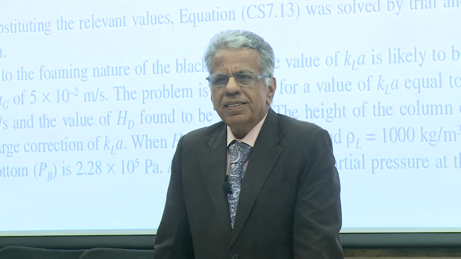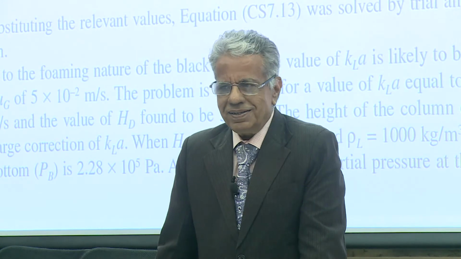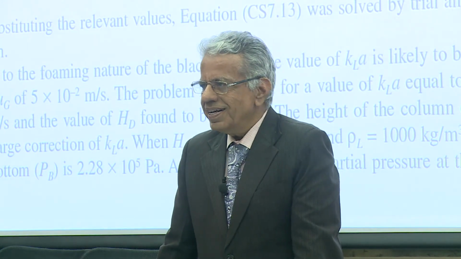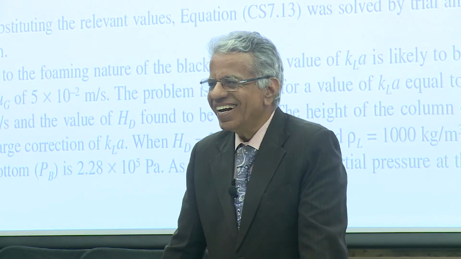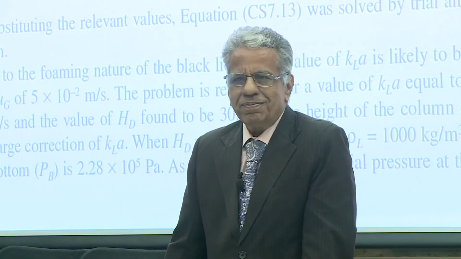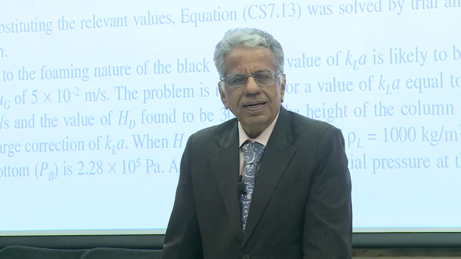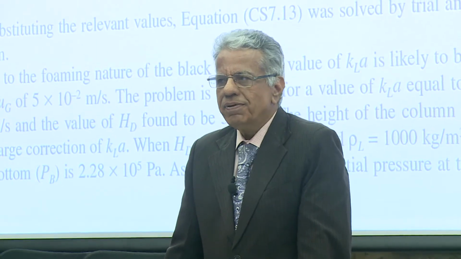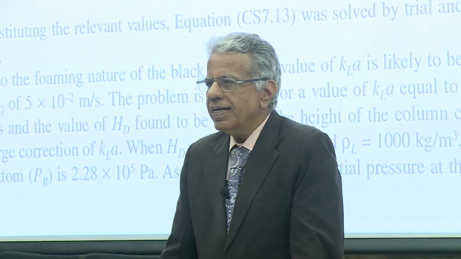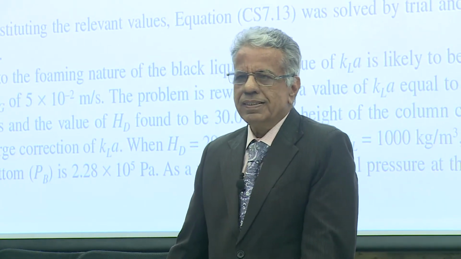None of the phases move in an ideal manner. Either backmixed or plug flow, correct? There are deviations from plug flow and there are deviations from the backmixed.